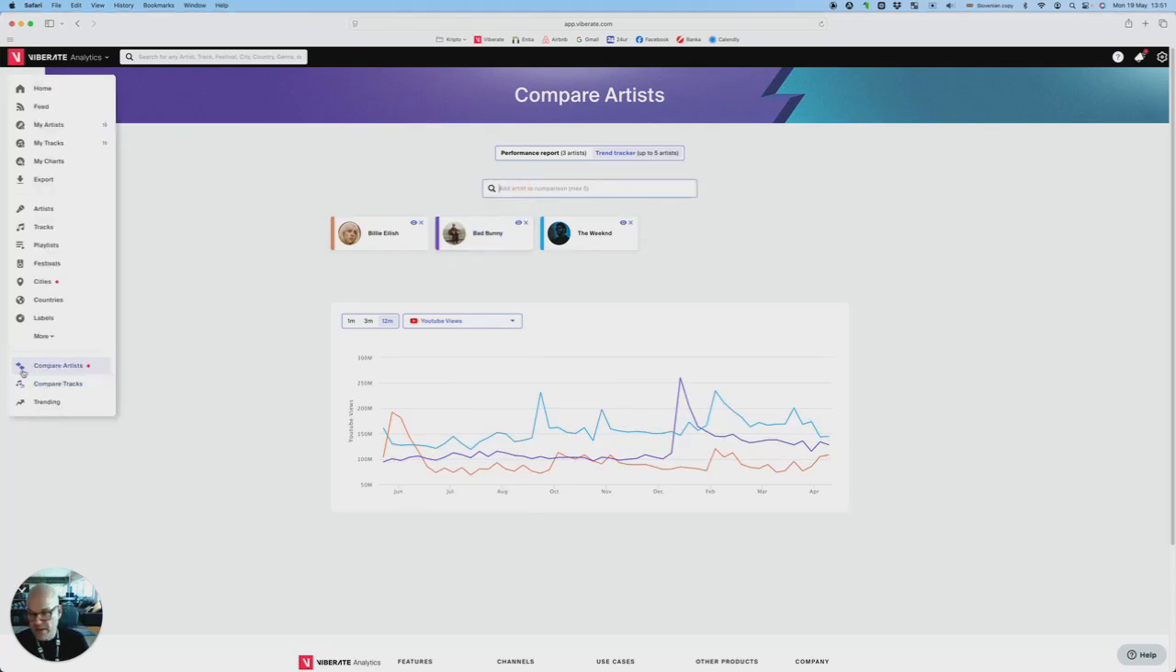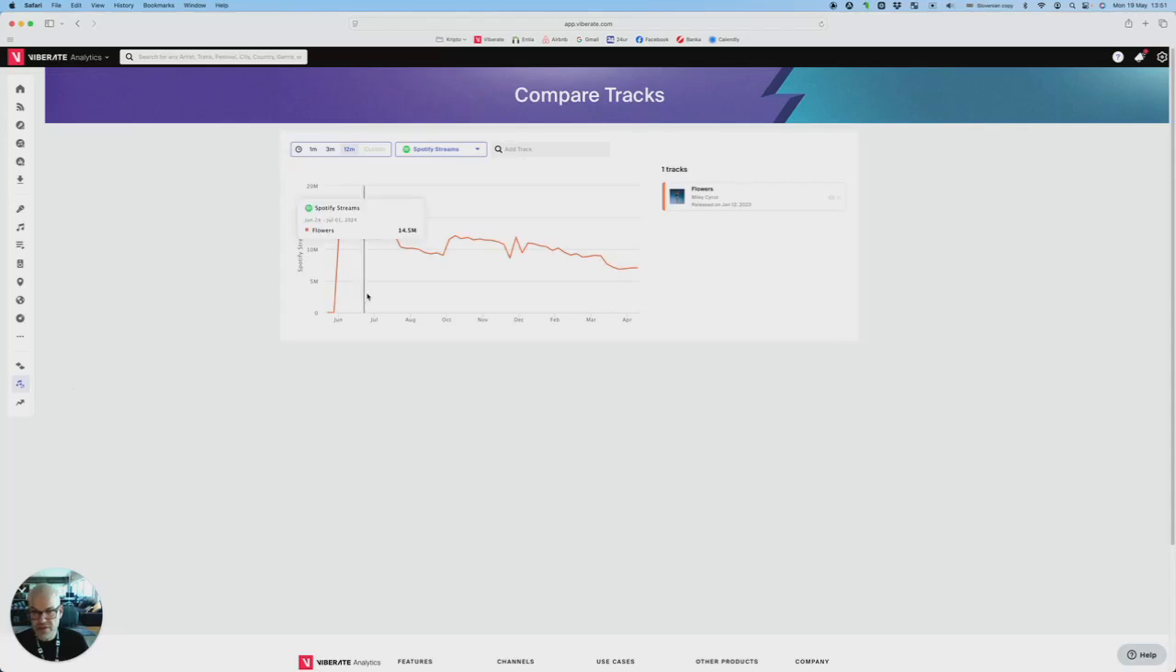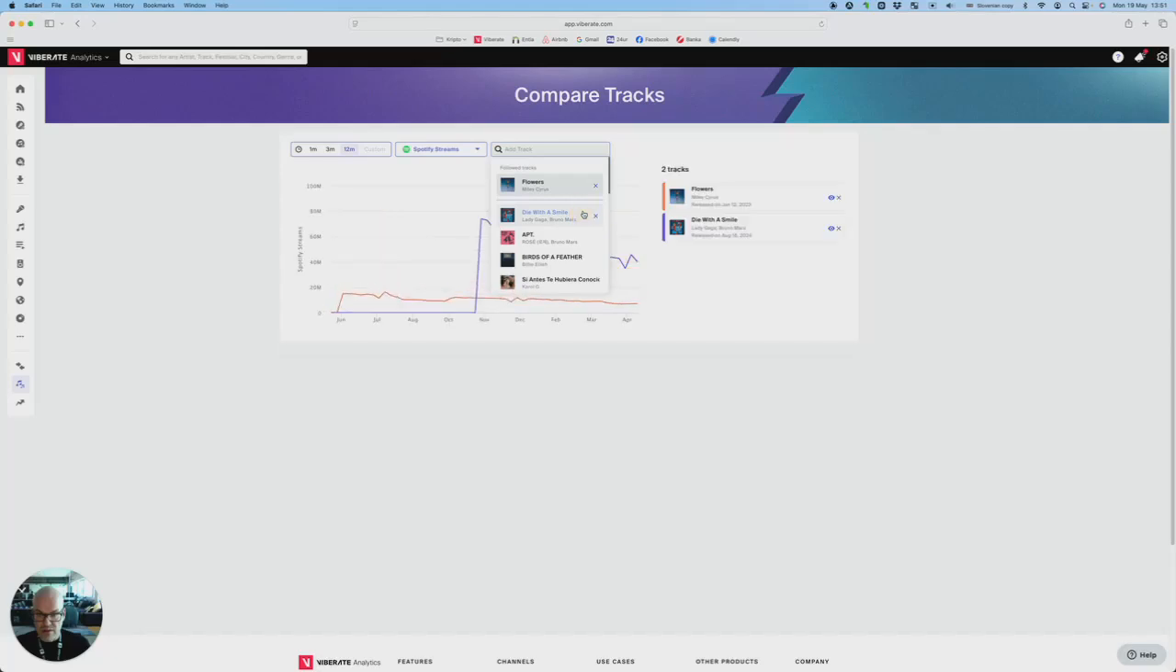And then the final comparison feature, tracks. You're probably familiar with this metric from the artist profile, where you can compare different songs for the same artist in the same timeline. But in this case, you can type in any track from the database. It doesn't necessarily have to be from the same artist. Let's select Die With A Smile by Lady Gaga and Bruno Mars. And you can see as soon as it was released, it just skyrocketed in terms of streams.